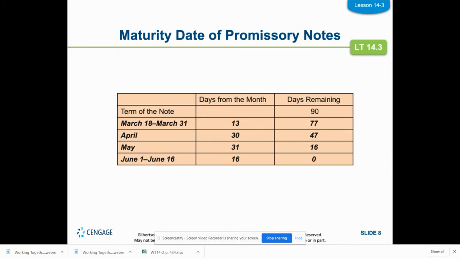All of April's 31 days and all of May's 31 days. So 47 days left after the end of April and 16 days left at the end of May. So we know it'll take 16 days of June to get to that 90 days. So we're just doing the 13 days of March plus the 30 plus the 31, which 16 days would give us till the end of the maturity date.